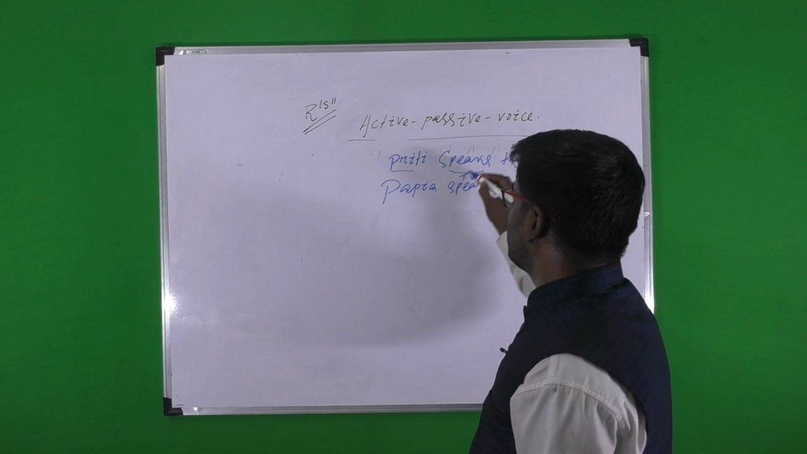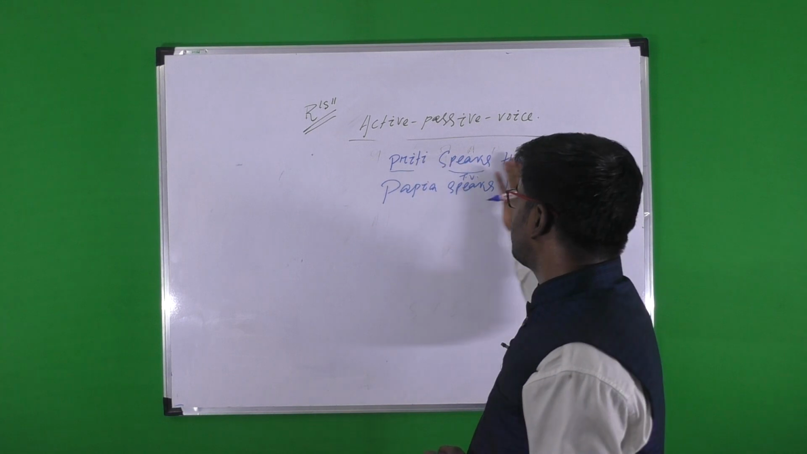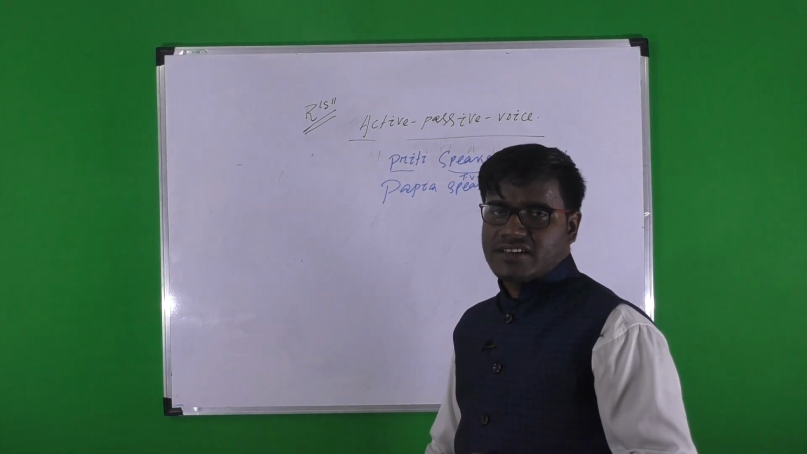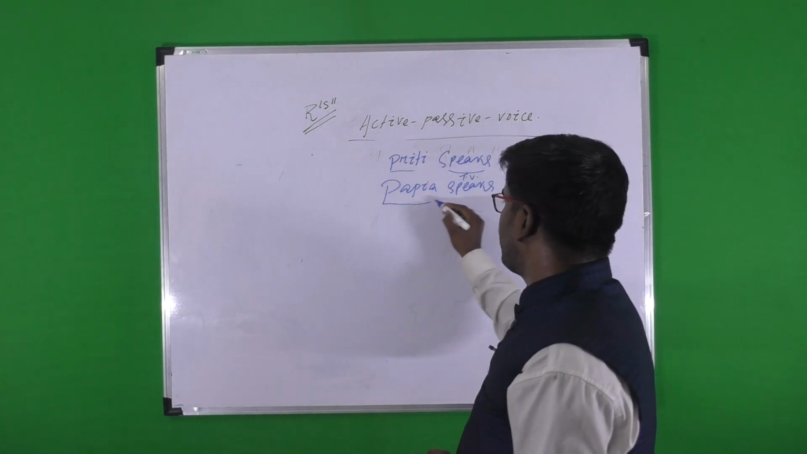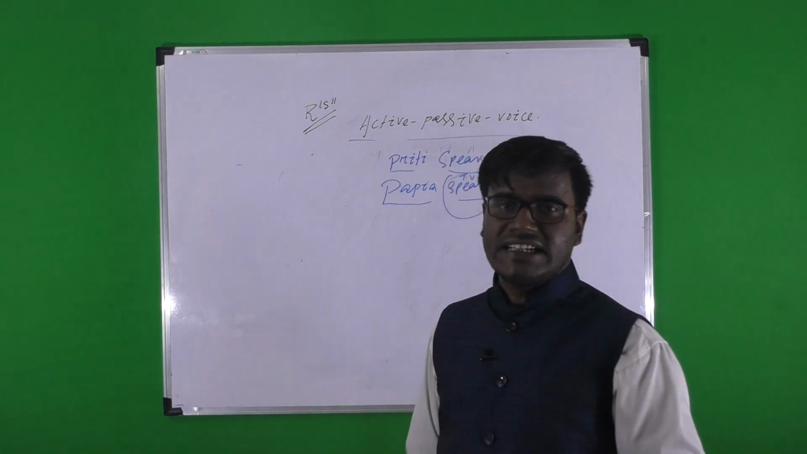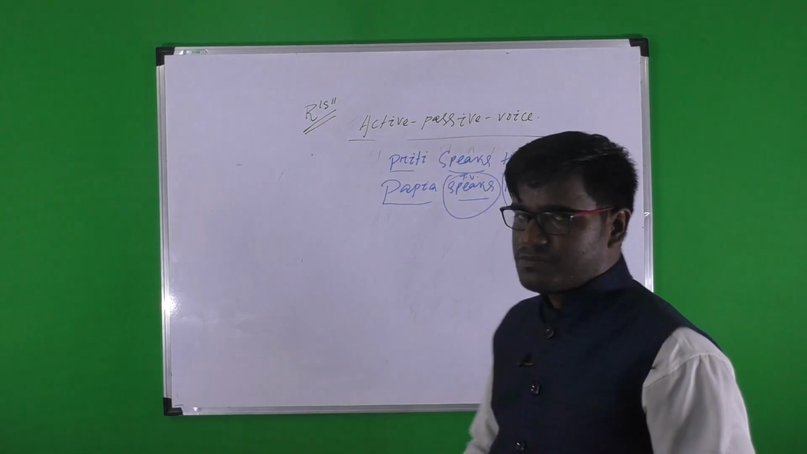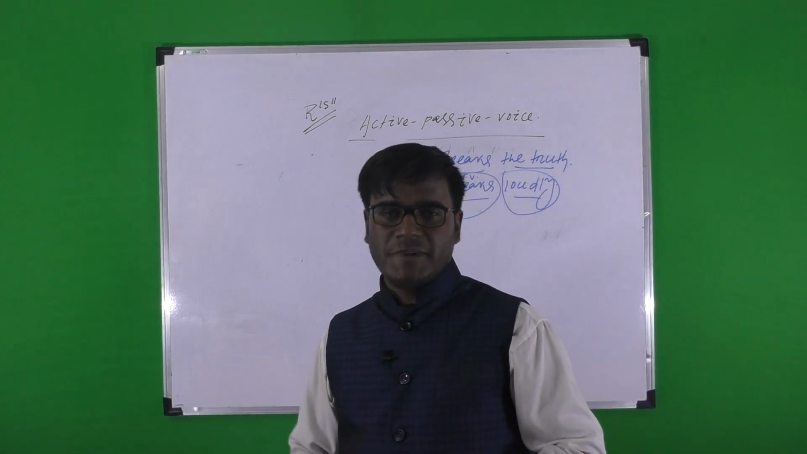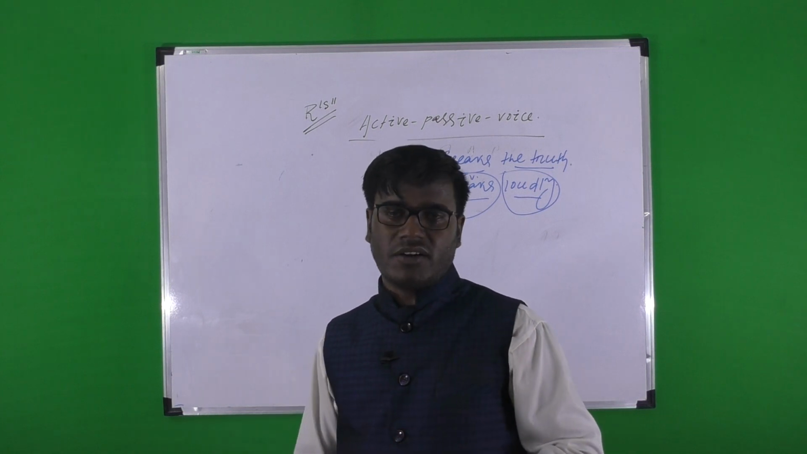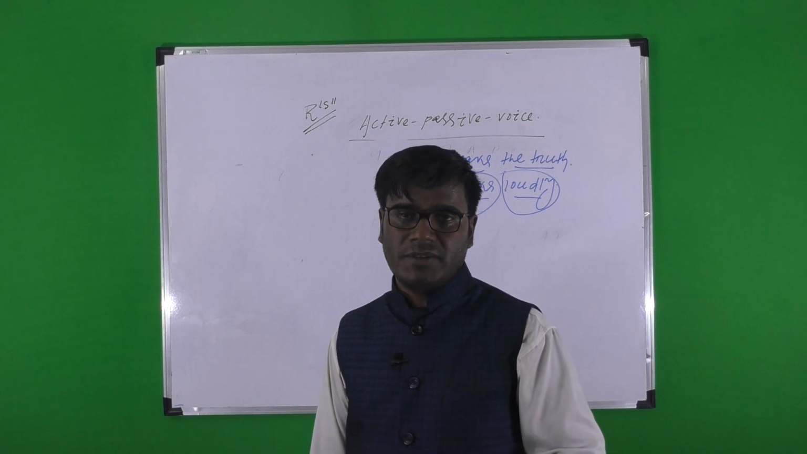Here speaks is used transitively, because in the first sentence, Priti speaks the truth, speaks is used transitively. But in the other one, Papia speaks loudly, speaks is used intransitively, because loudly is known as an adverb, not an object. Like speak, there are some other main verbs that can be used both transitively and intransitively.